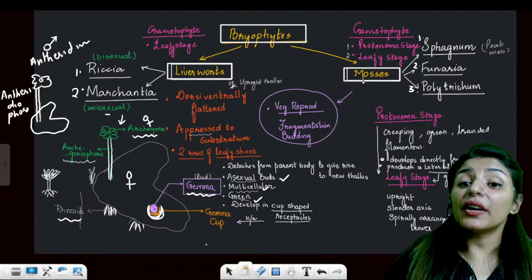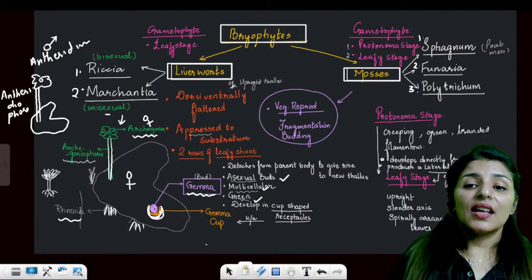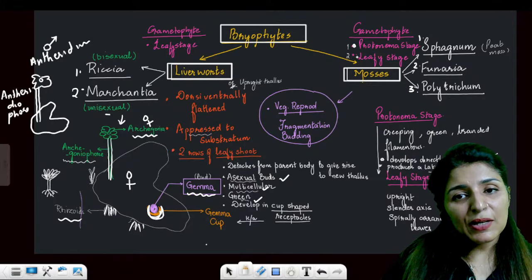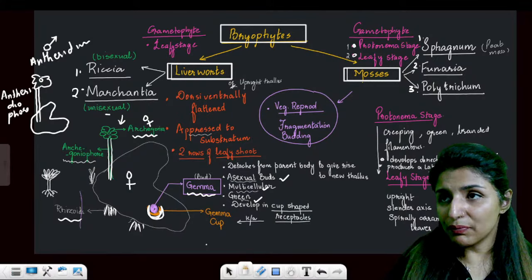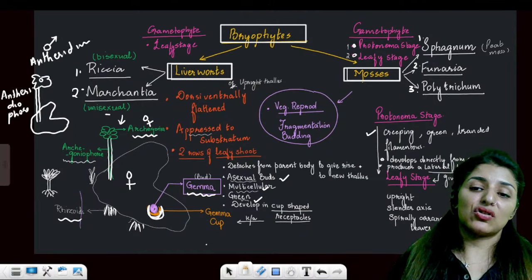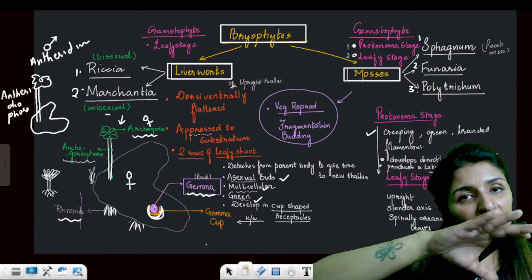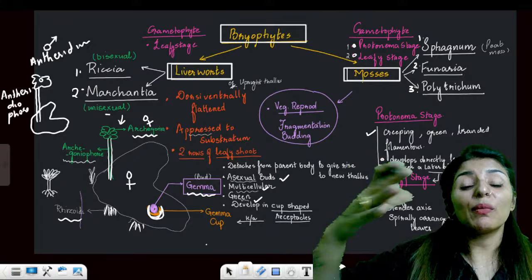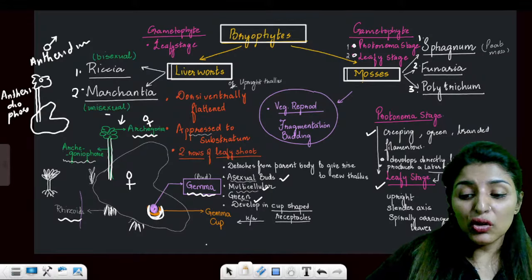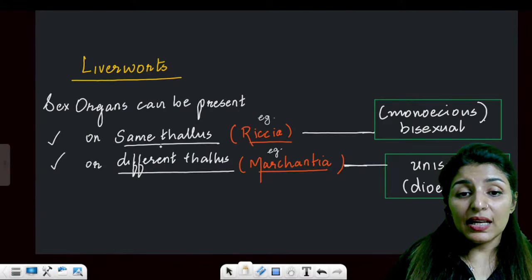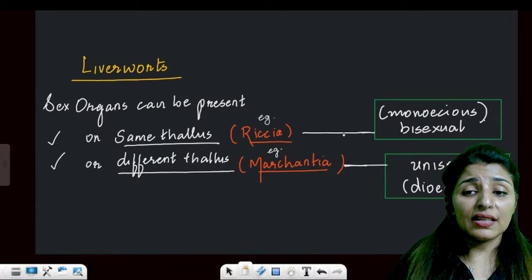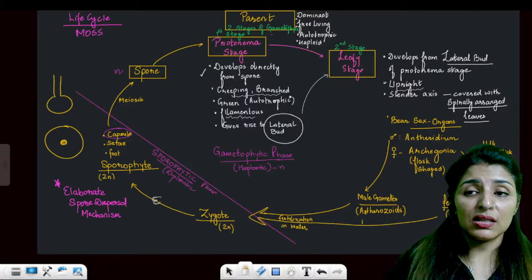Super clear? Now, if I talk about mosses, what is the difference? Mosses have a special stage known as protonema stage, and protonema stage is a creeping stage. So, first of all, there will be a spore, okay? And spore will form a protonema stage, and protonema stage will give rise to a leafy stage. So, you must know the differences between the two. These are the examples of which liverwort is monoecious and which one is dioecious, just a bonus point.